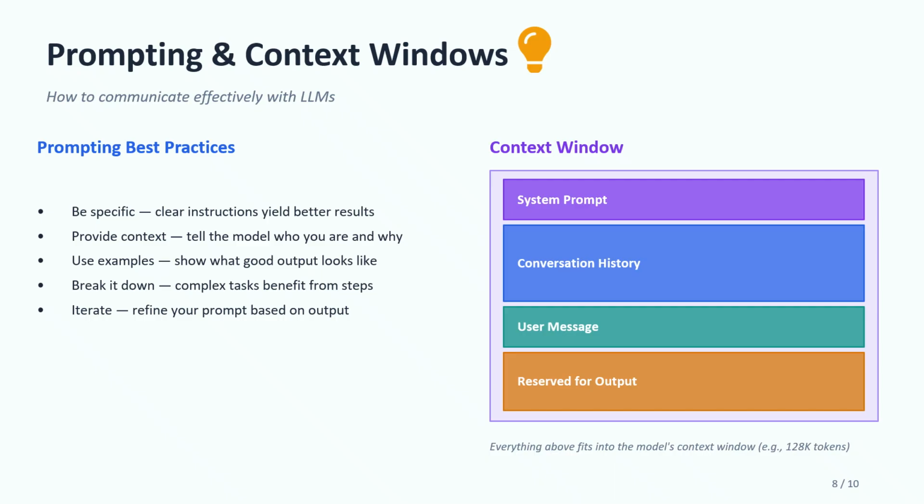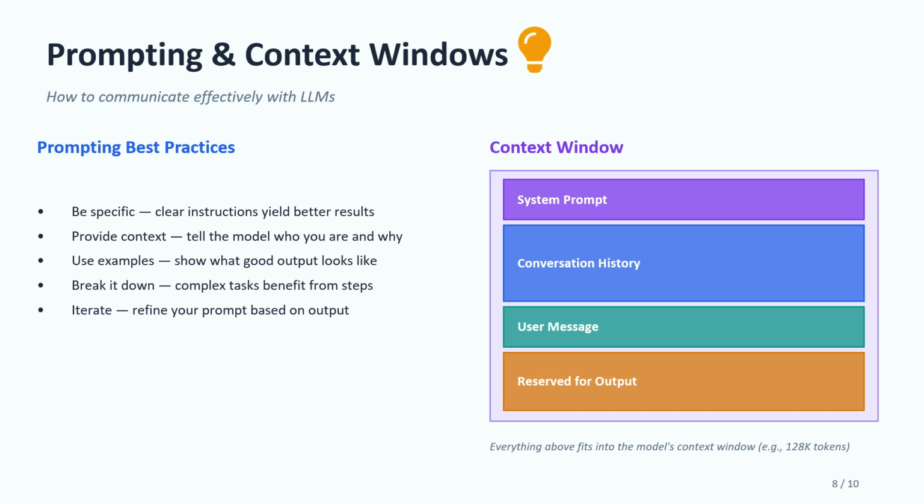Let's talk about prompting. This is very important. The quality of answer depends on how you ask. For example, if you ask "explain AI", you get a basic answer. But if you ask "explain AI in simple terms with real life example", you get a much better answer. So always be specific, give context, ask clearly.